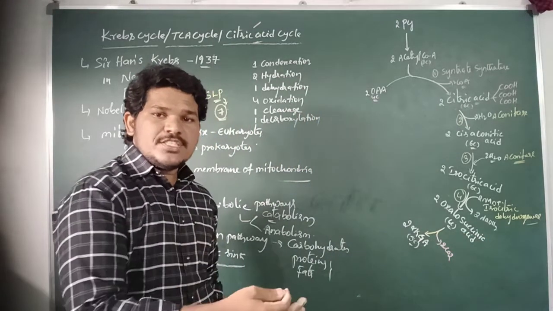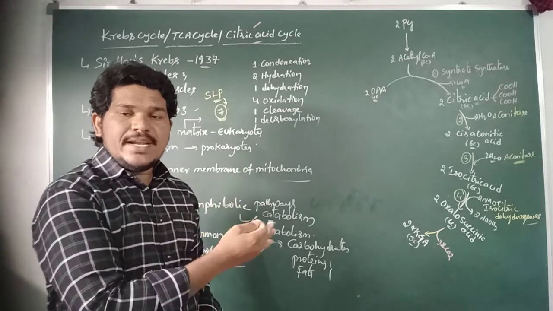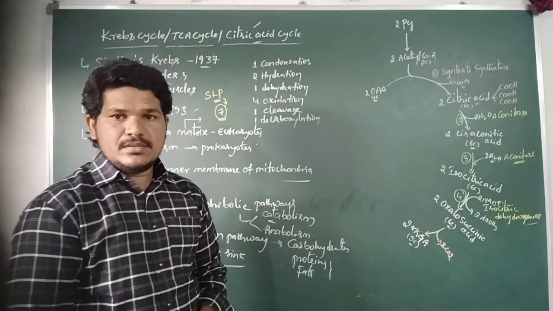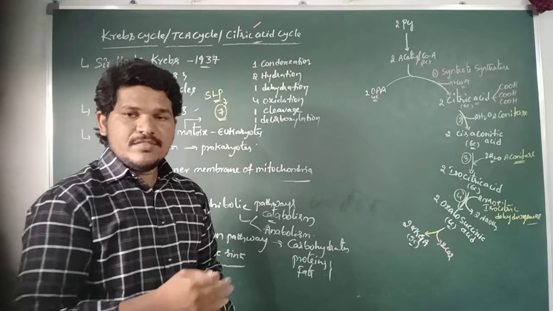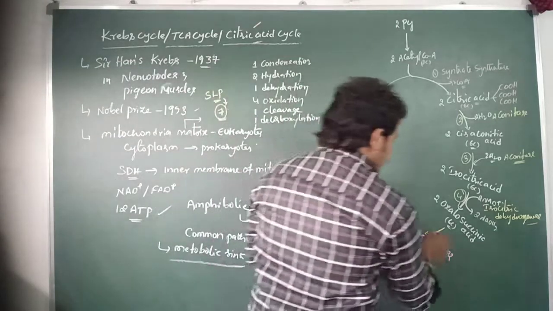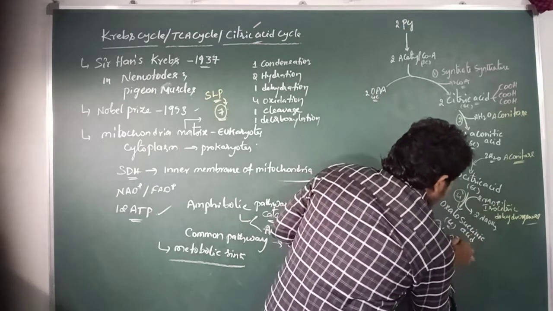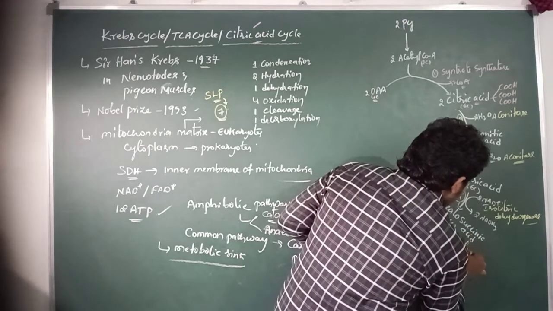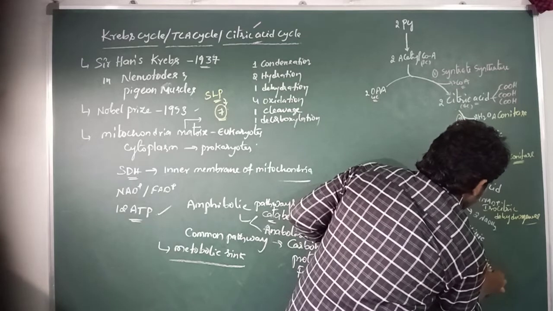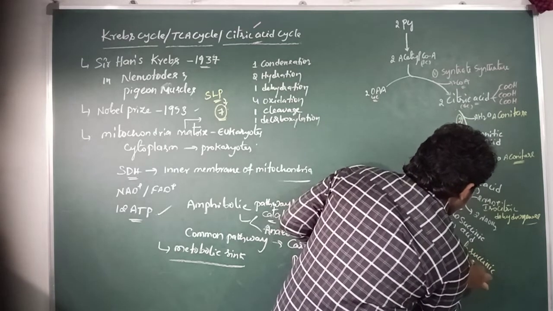So here the fifth step of the Krebs cycle is a decarboxylation reaction, which is catalyzed by the enzyme oxalosuccinic decarboxylase.